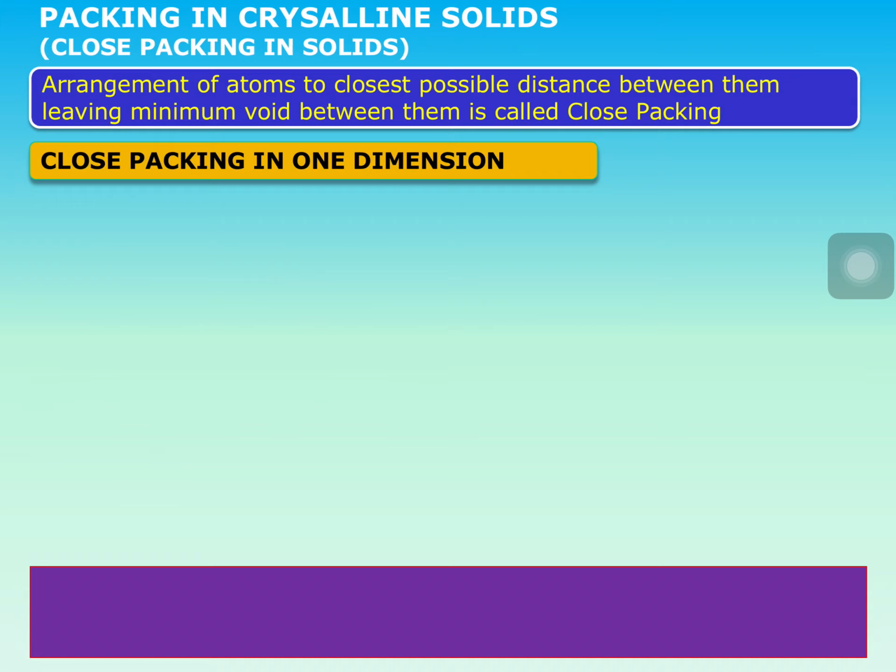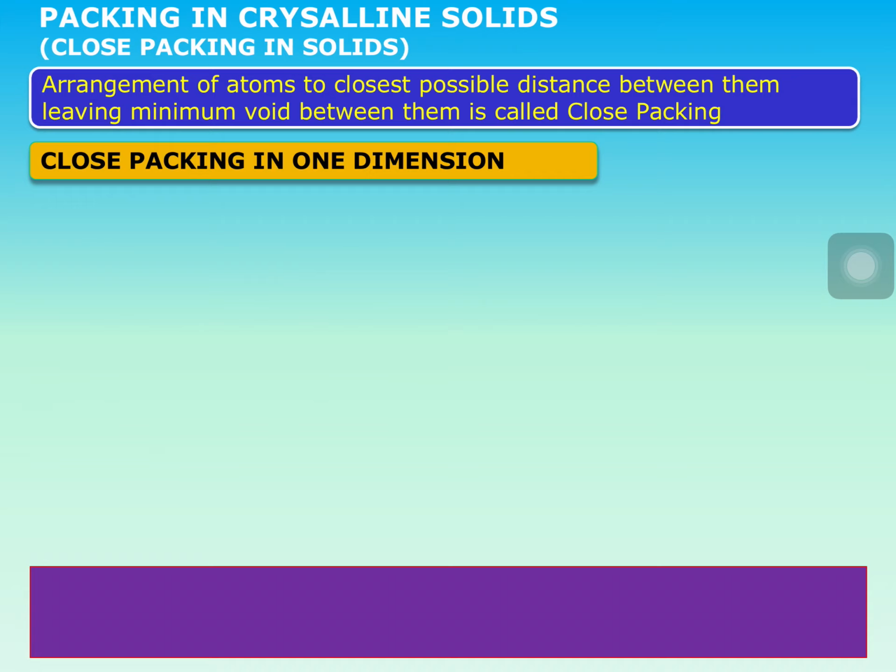What is packing? Packing means arrangement of particles in a substance in a regular order. When your students are sitting in a classroom, they can sit in a single row, in a single column. They can sit horizontally, they can sit vertically, they can sit one upon another. So there are three ways of sitting: in only one direction, in two directions, in three directions. Like that, the arrangement of particles can also be done in three directions.